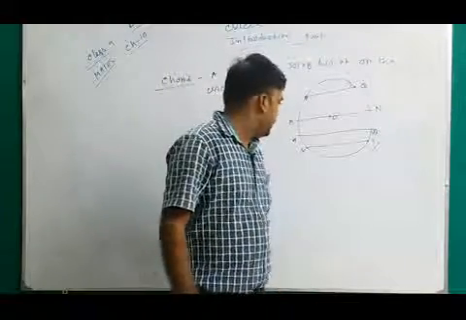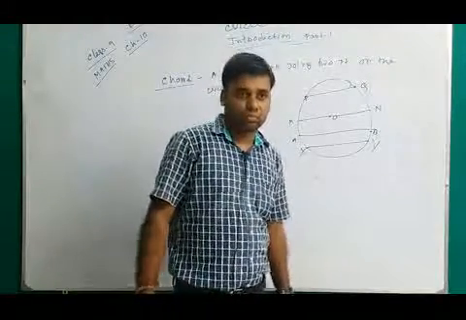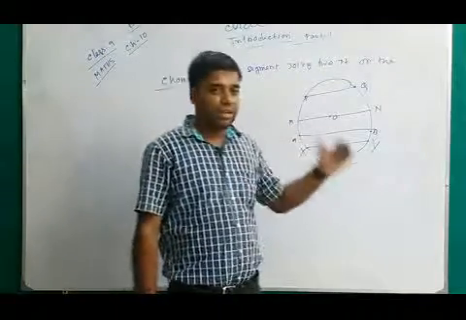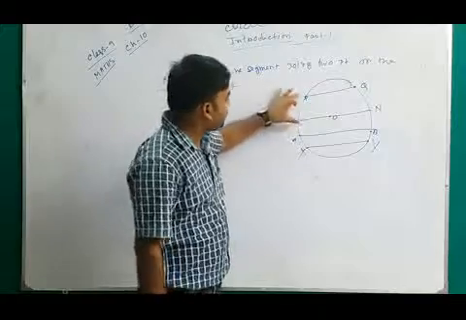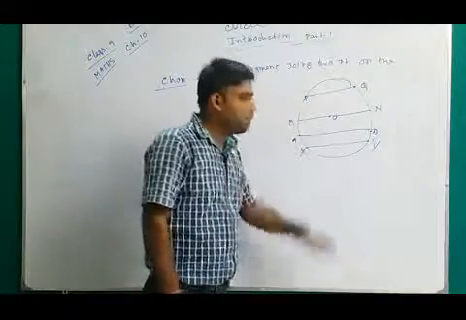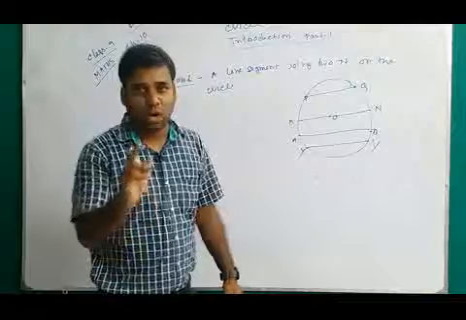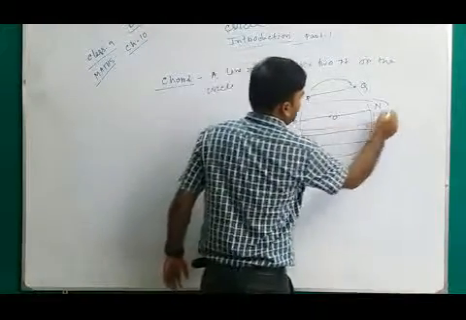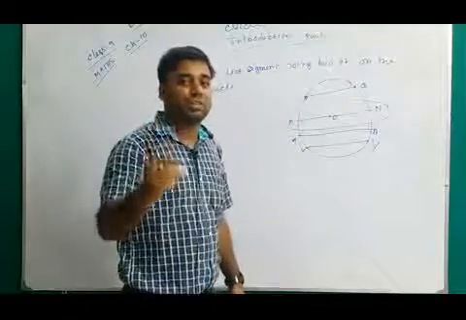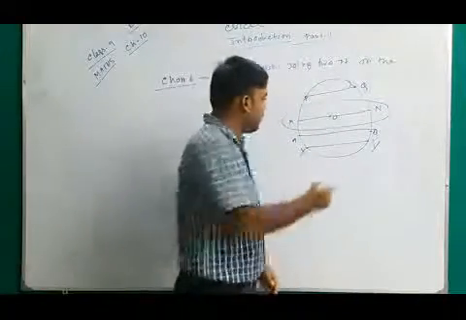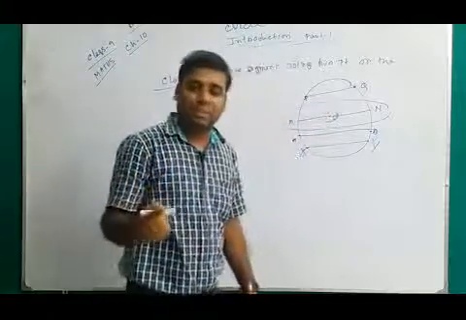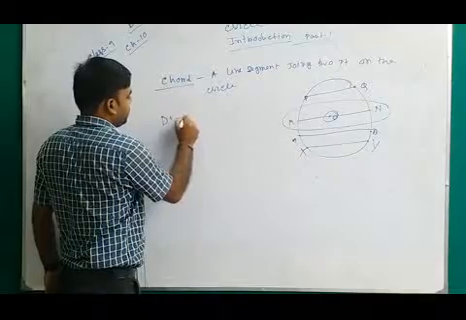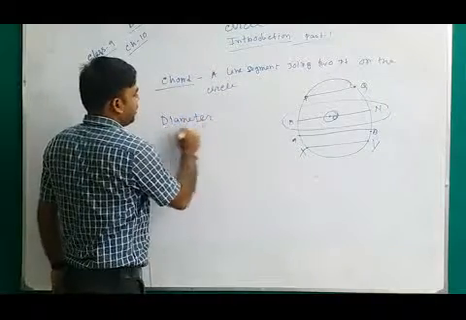So XY is a chord of the circle having center O. So there are 4 chords, PQ, MN, AB and XY, but one chord is special. That is MN. Why is it special? Because that chord is passing through the center. As it is special, it has a special name, that is called diameter.